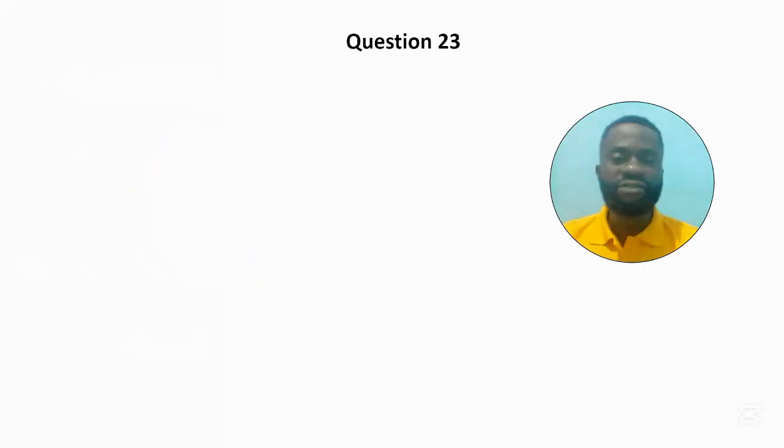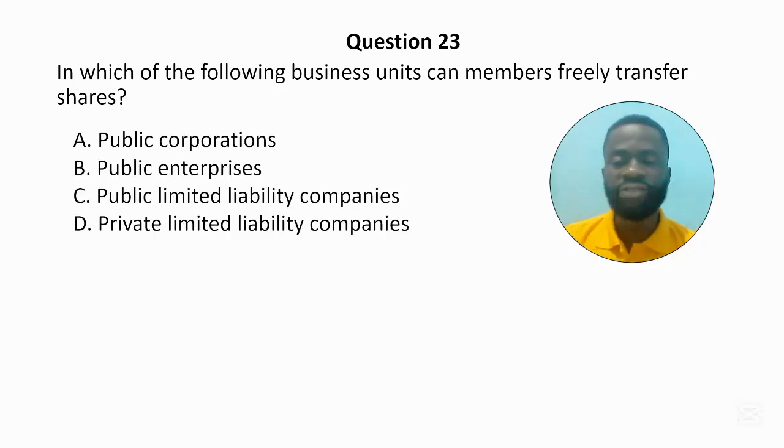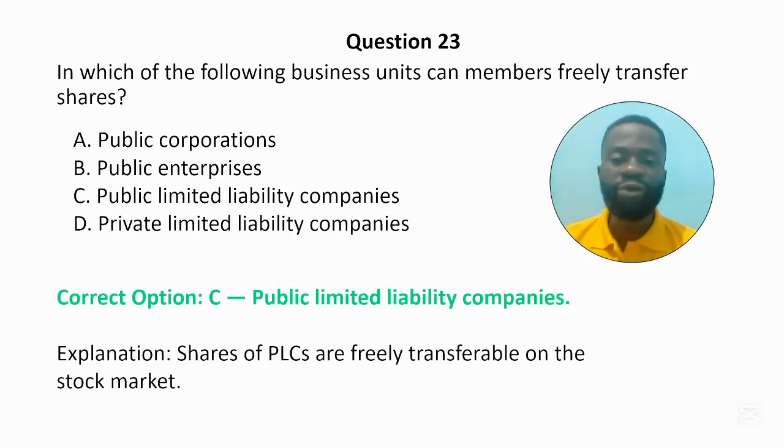Question 23. In which of the following business units can members freely transfer shares? Option A, public corporations. Option B, public enterprises. Option C, public limited liability companies. And option D, private limited liability companies. The correct answer is option C, public limited liability companies. Shares of public limited liability companies, popularly referred to as PLCs, are freely transferable on the stock market.